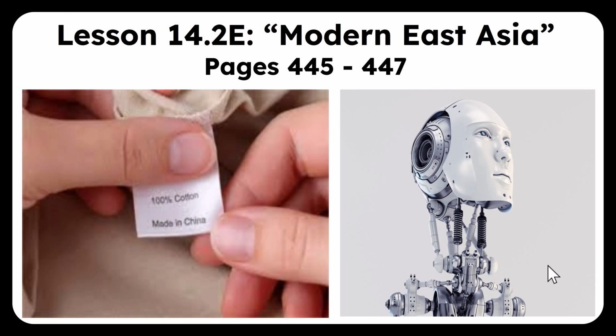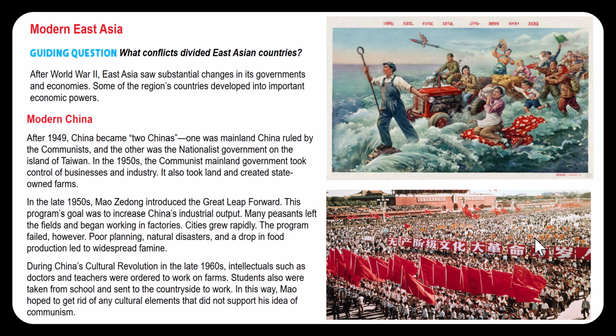Modern East Asia. After World War II, East Asia saw substantial changes in its governments and economies. Some of the region's countries developed into important economic powers. Modern China. After 1949, China became two Chinas. One was mainland China, ruled by the communists, and the other was the nationalist government on the island of Taiwan.